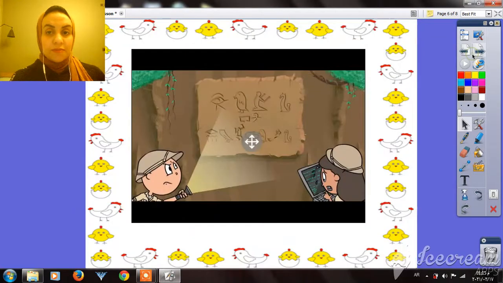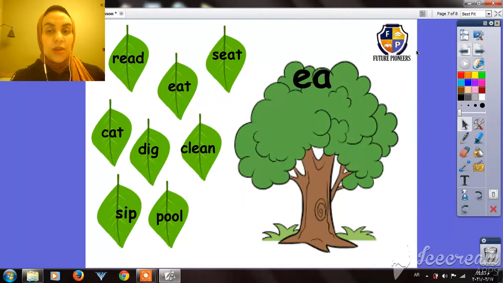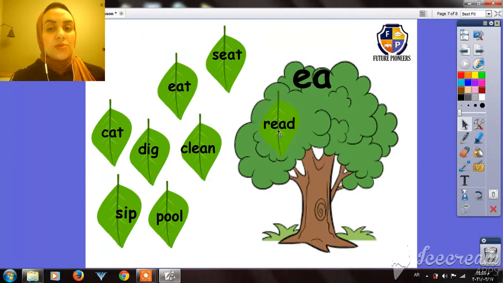Okay, let's see what we have here. We have the E tree, the long E tree. Okay, what are we going to do? We're going to put the words that have the long E sound here on the tree. Okay, let's read the first word. It's what? Read, read. Yes, it has the long E. Let's put it here.